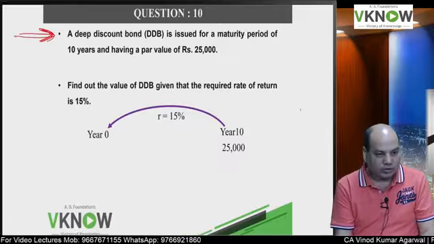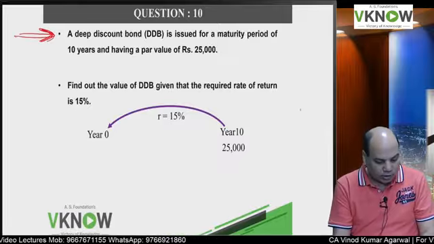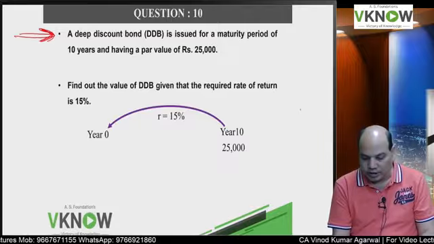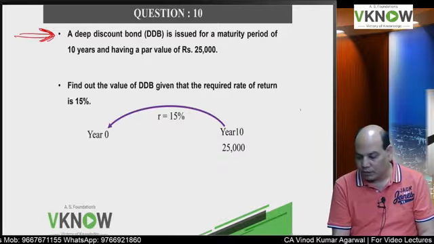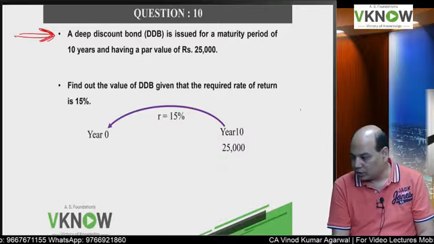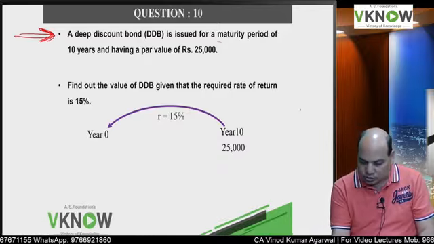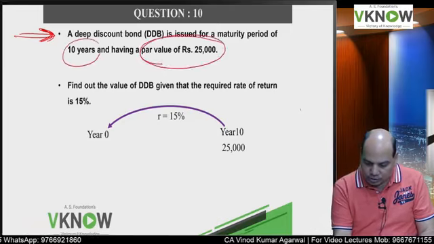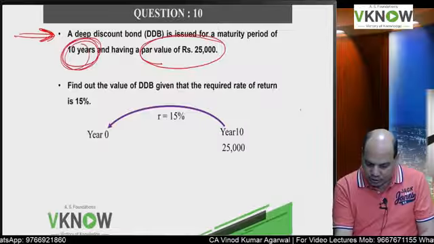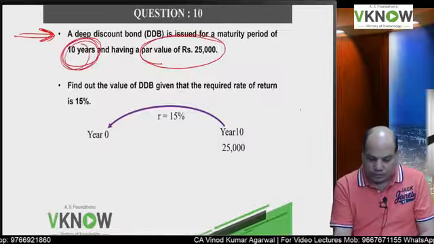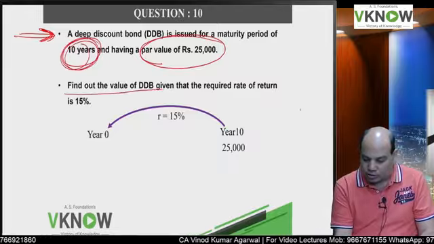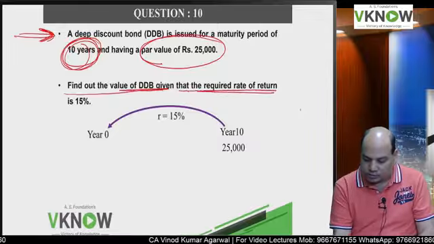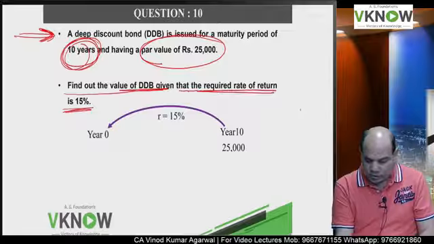Cancel the first line. A deep discount bond is issued for a maturity period of 10 years and having a par value of rupees 25,000. So the redemption amount or par value is 25,000, and the number of years to maturity is 10 years. There is no coupon here. Find out the value of the deep discount bond given that the required rate of return is 15%.